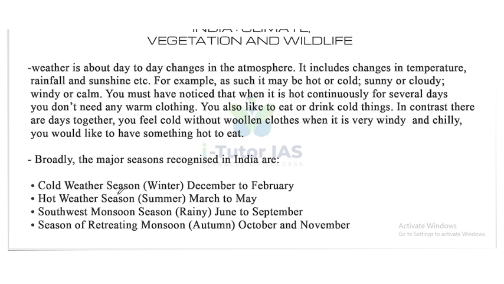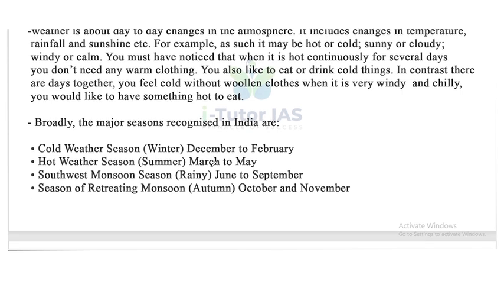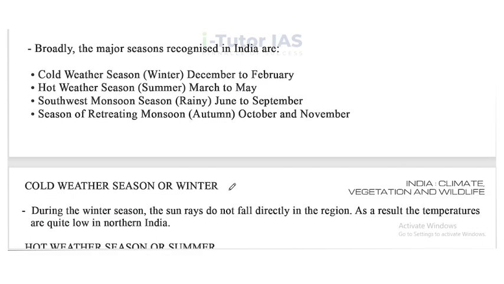First one is the cold weather season or winter season. It's from December to February, that is December, January and February. And the second one is the hot weather season, that is summer, from March to May. Then the southwest monsoon season, that is mainly the rainy season, June, July, August and September. These months are rainy in India. And the last one is the season of retreating monsoon or autumn. This is October and November.